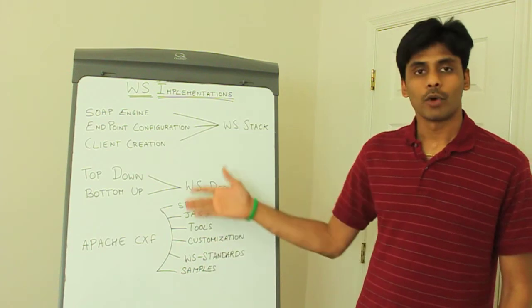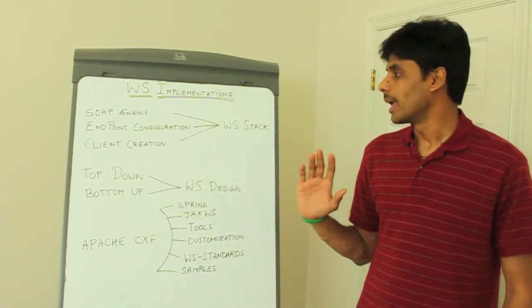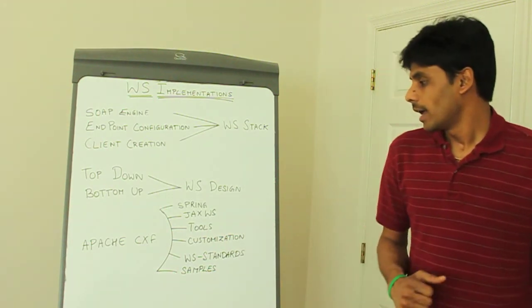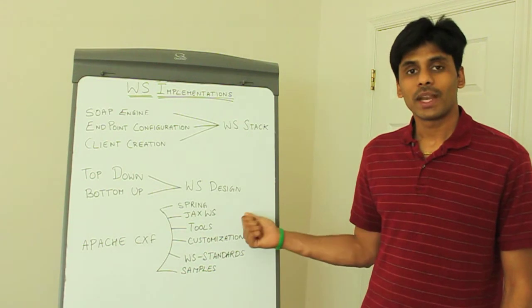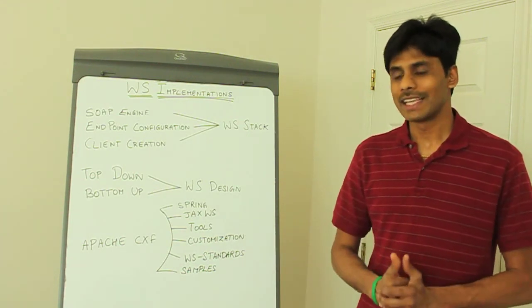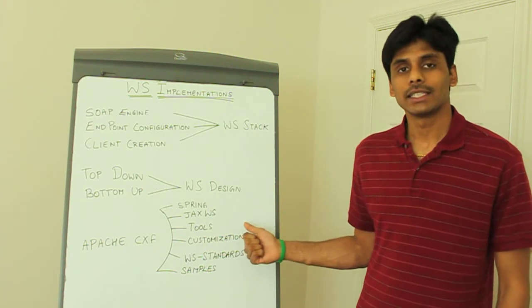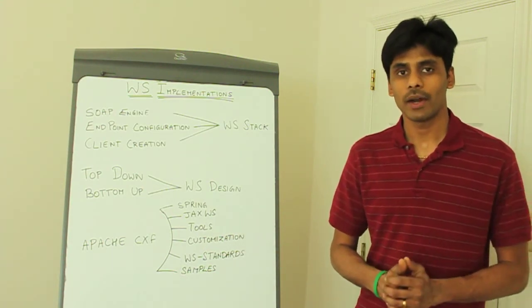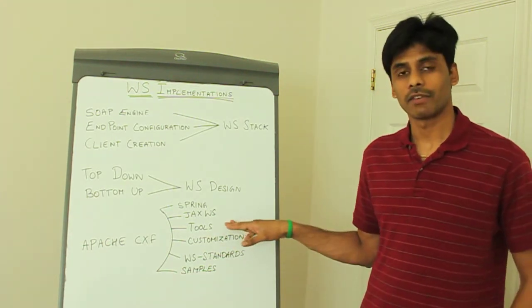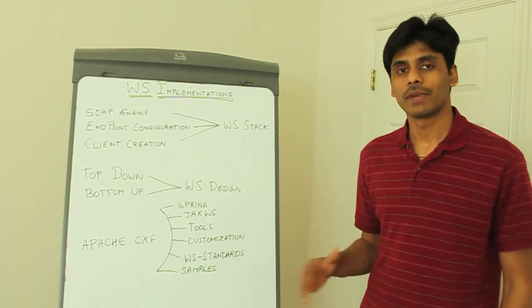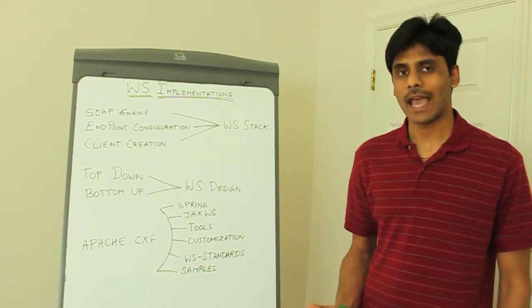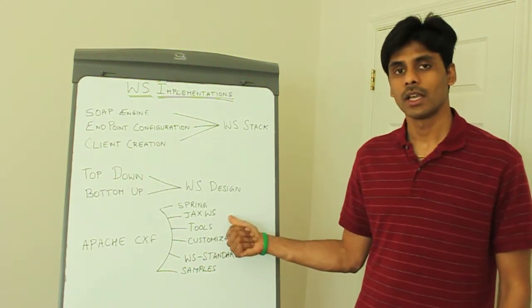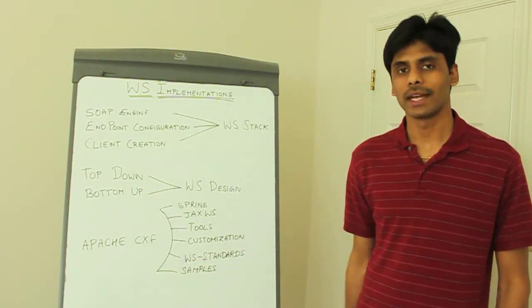provides you with all the aforementioned tools and APIs that you can use to come up with your own web services implementation. Apache CXF uses Spring to configure web services, so it's very easy to use. As I said, it implements the JAX-WS standard, which is the Java API for web services. So as a Java developer, all you need to learn is the JAX-WS interfaces and classes. Once you learn it, it's very easy to use any underlying web services stack. Most of the application servers come with their own implementation of JAX-WS, but Apache CXF is one popular implementation out there.